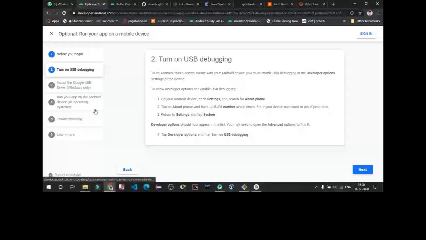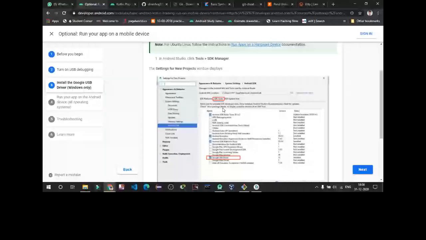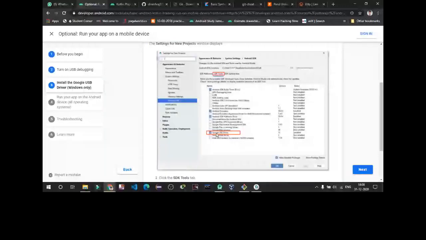To use that, you just have to turn on USB debugging mode, which is present in your settings. Go to About phone, then tap Build number 7 times. Then enter your device PIN or password if prompted. Then go back to settings, tap System, and you will find Developer options should now appear in the list. Move to Advanced in the options, tap Developer options, then turn on USB debugging. It will automatically install the debugging driver. If not installed, you can go to settings, Android SDK Tools, and download the Google USB driver.